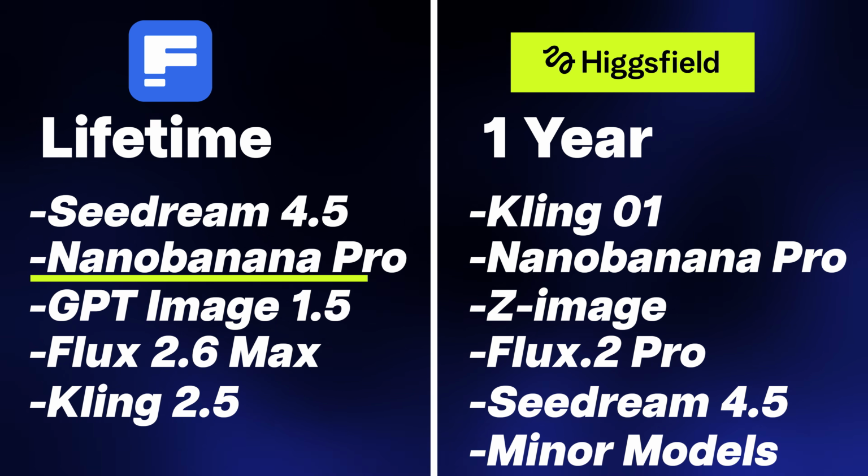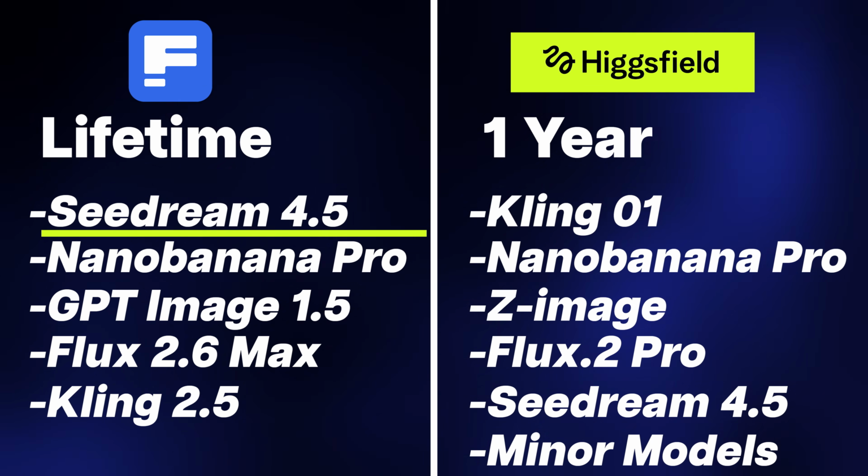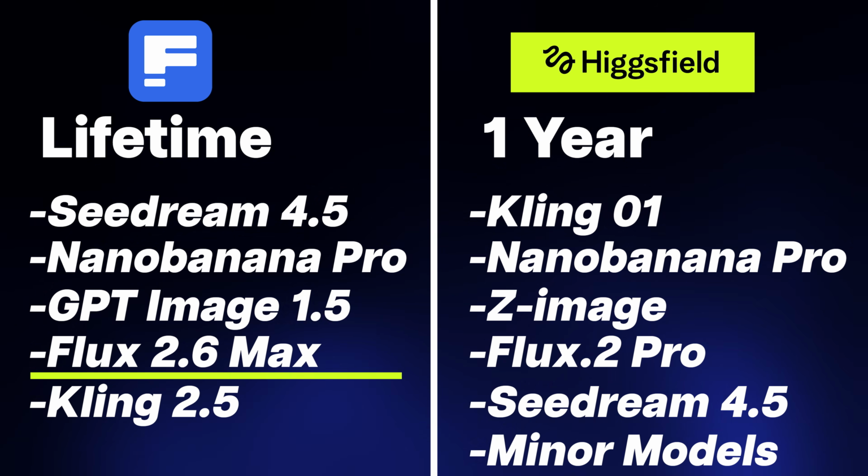Freepik doesn't have as many unlimited models available, but they've got all the heavy hitters, including Nano Banana Pro, Seedream 4.5, GPT Image 1.5, Flux 2.6 Max, and Kling 2.5. Plus, these are unlimited for life, while Higgsfield's expire after a year. It's especially cool that they have Kling 2.5 because that's a video gen model, and Higgsfield doesn't have any unlimited video models right now.